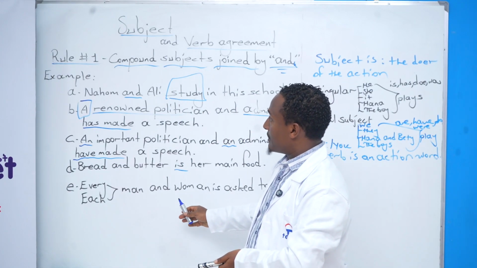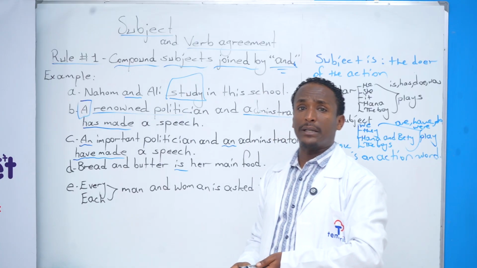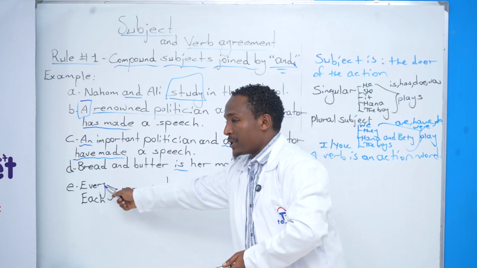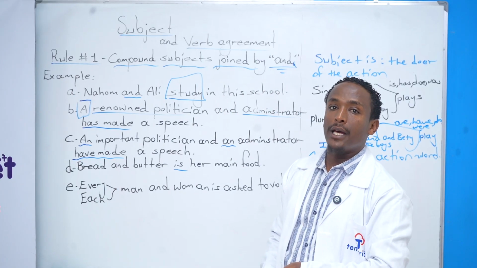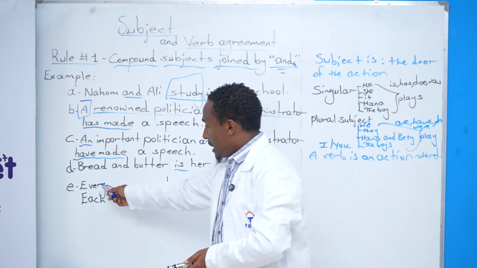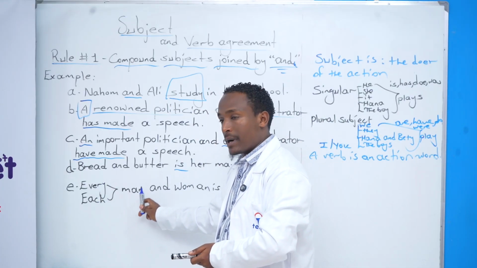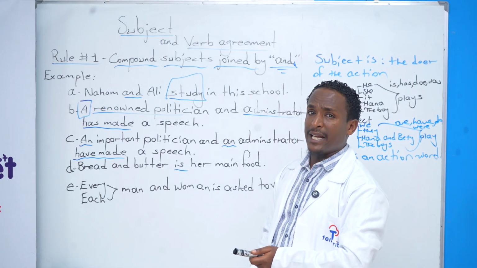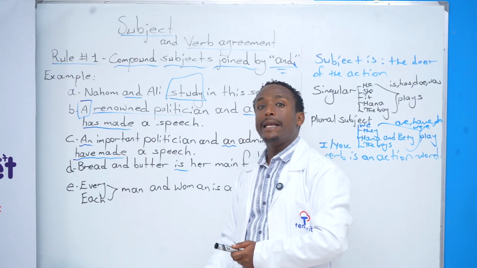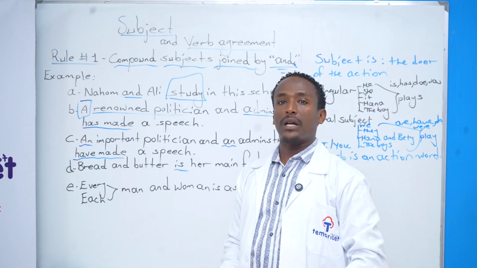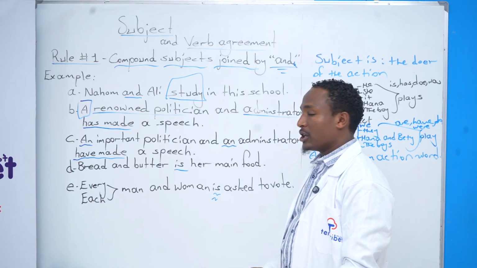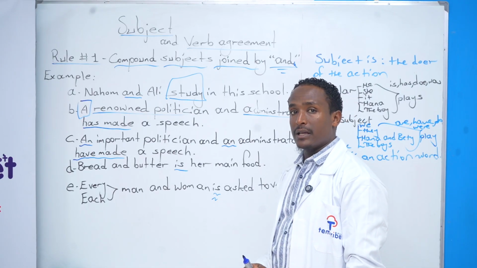The last subject-verb agreement rule related to compound subjects joined by and goes to two nouns preceded or introduced by each and every. Listen to me, students, very carefully. Every and each consider the man and the woman separately, not together. Each and every treat the two nouns here separately, not calling them together, so the verb will be singular. Is asked to vote, okay, is asked to vote.